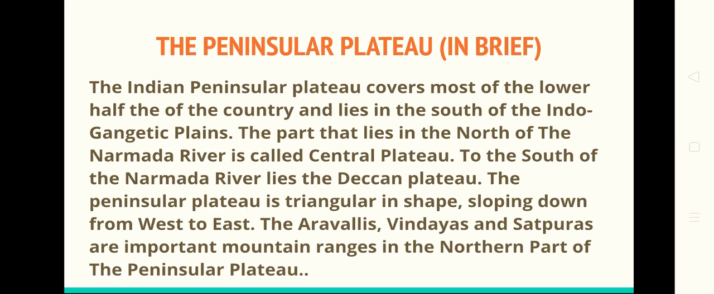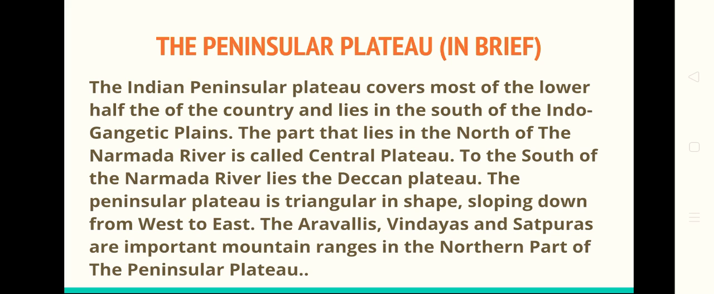The Peninsular Plateau. The Indian Peninsular Plateau covers most of the lower half of the country and lies in the south of the Indo-Gangetic Plains. The part that lies in the north of the Narmada River is called the Central Plateau. To the south of the Narmada River lies the Deccan Plateau. The Peninsular Plateau is triangular in shape, sloping down from the west to east.